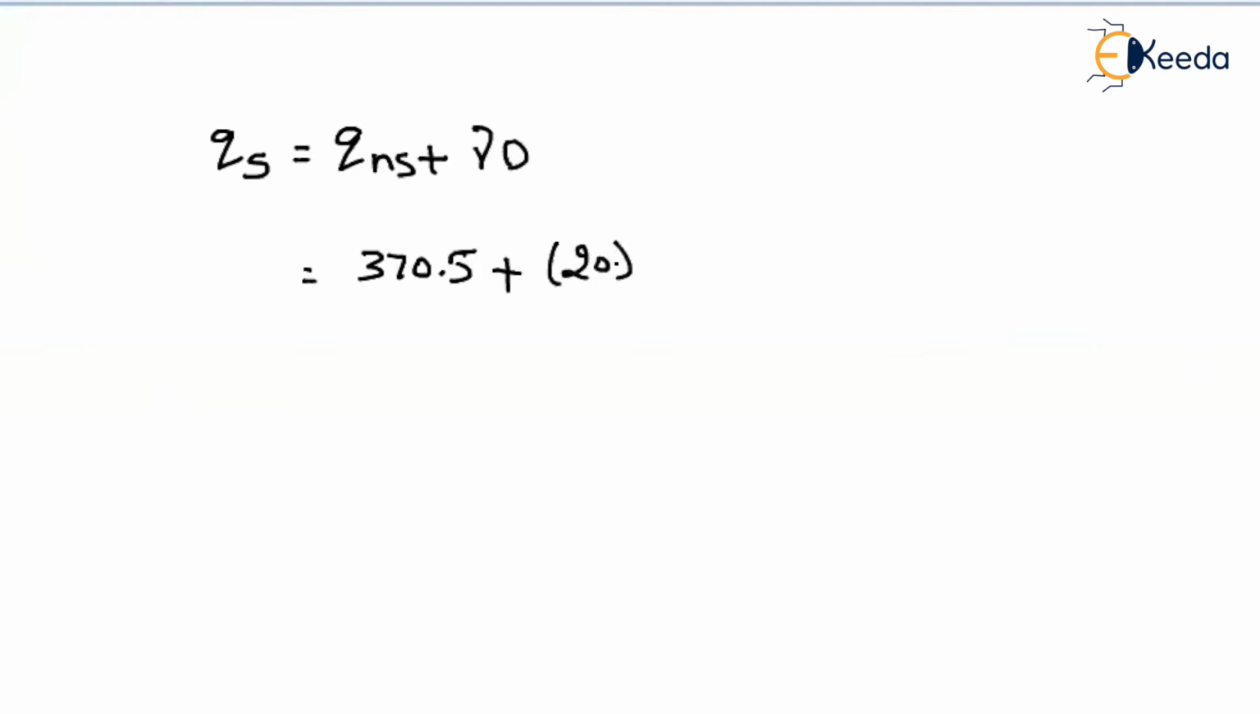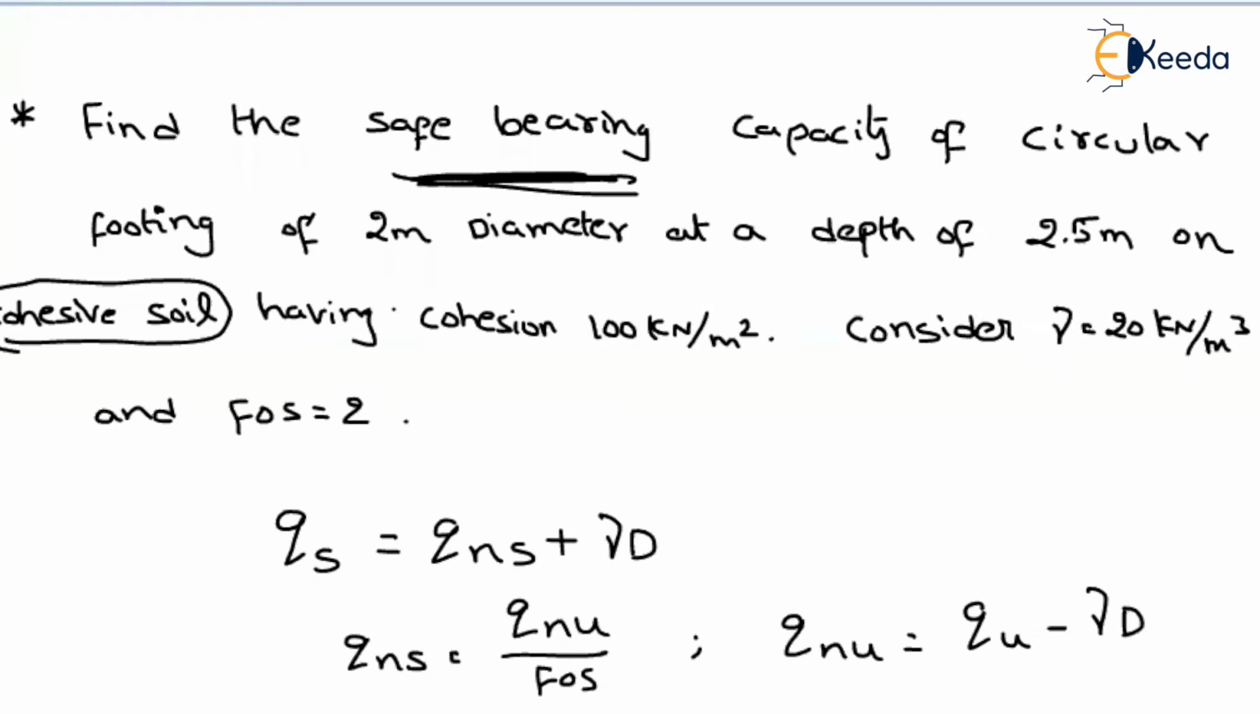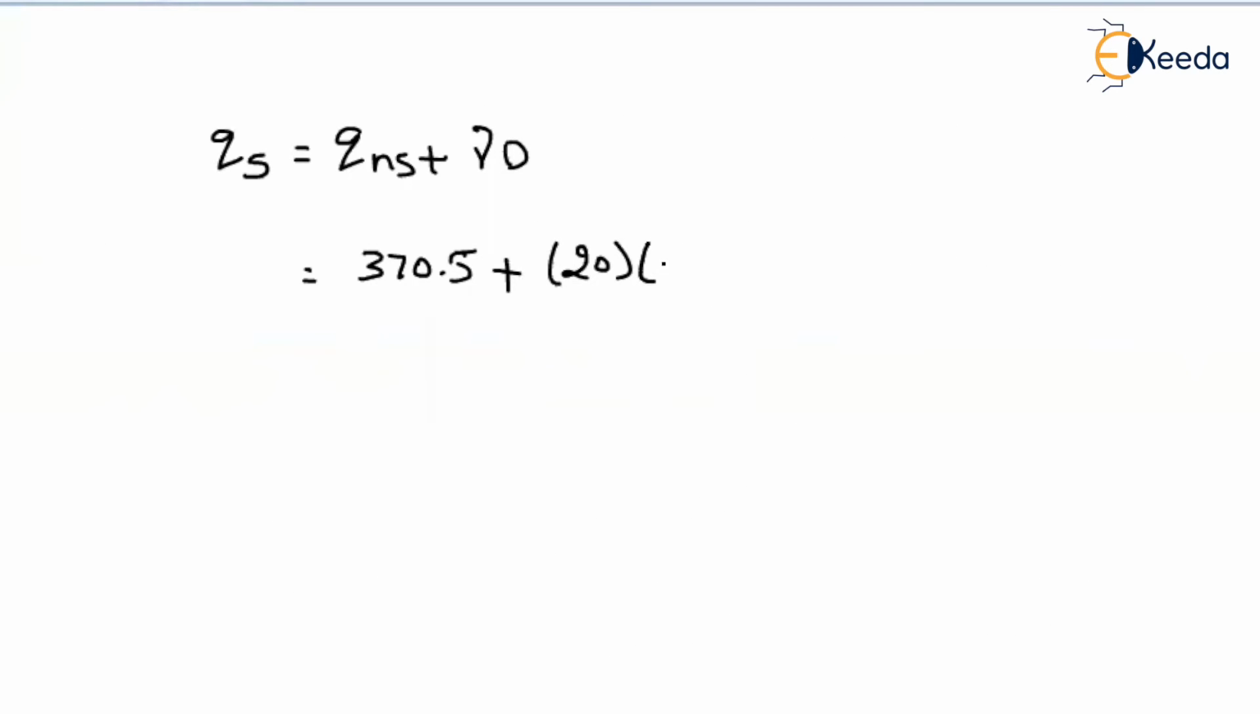But what do we have to find? We have to find the safe bearing capacity. Safe bearing capacity is nothing but the net safe bearing capacity plus gamma into D. What is the net safe bearing capacity? 370.5 plus, what is the gamma value considered? 20. What is the depth of the footing given? The depth of the footing given is 2.5 meter. So multiply 2.5 into 20. How much? 50. 50 plus 370.5, you will get around 420.5 kilonewton per meter square. This is nothing but Qs.